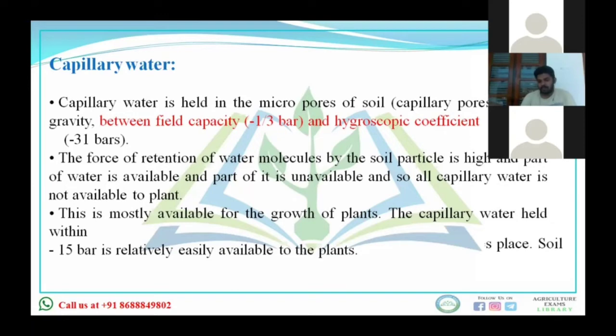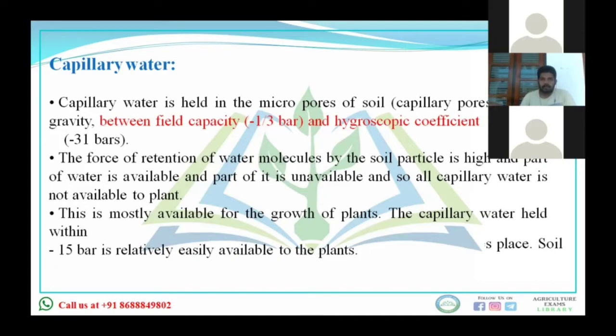Okay, sir. Then after that, organic matter. I have taught you in case of porosity and bulk density, if there is a presence of organic matter, that will increase the capillary capacity of soil. Means the number of micropores will increase. Organic matter itself has greater capillary capacity. Due to the presence of organic matter in the soil, the amount of capillary water will also increase. It means you have seen the three factors: surface tension.